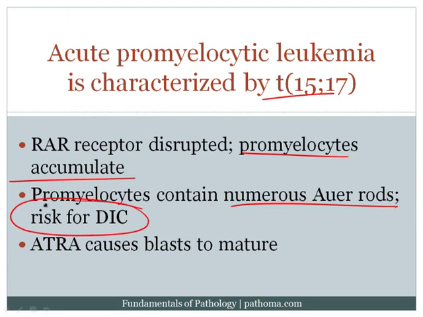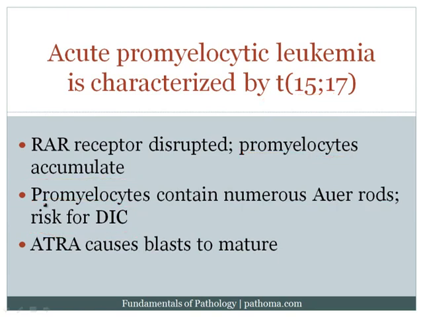Acute promyelocytic leukemia is a medical emergency, and that's because of the risk of DIC. The treatment for acute promyelocytic leukemia is also very important to be aware of. If the patient is given ATRA, which is all-trans retinoic acid, a derivative of vitamin A, this will then bind the disrupted retinoic acid receptor and cause the blast to mature and to become neutrophils.